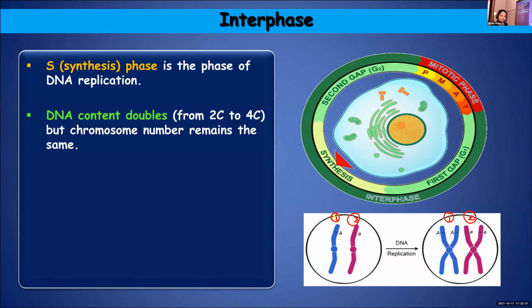But what change has taken place? They got duplicated, but the number remains same. So here you can see only 1 chromatid. Here they have replicated. The content has increased. The content has doubled, but the number of chromosomes will not change. It will remain the same.